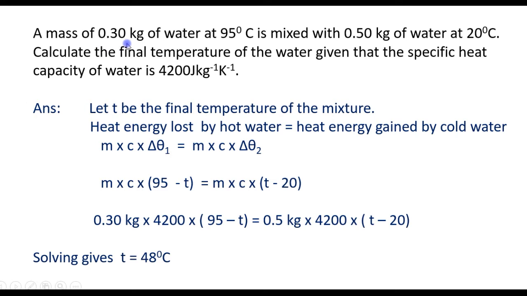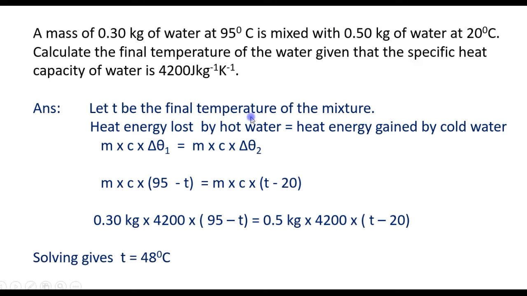A mass of 0.3 kilograms of water at 95 degrees Celsius is mixed with 0.5 kilograms of water at 20 degrees Celsius. Calculate the final temperature of the water given that the specific heat capacity of water is 4,200 joules per kilogram per Kelvin. So when we mix water at different temperatures, so you have a sample of water at 95 degrees Celsius, and you mix it with water at 20 degrees Celsius. So the final mixture will have a temperature that is between 95 degrees and 20 degrees Celsius.